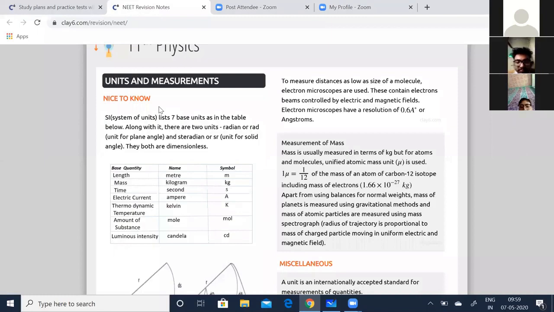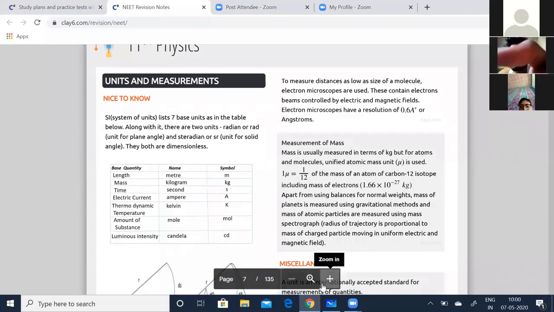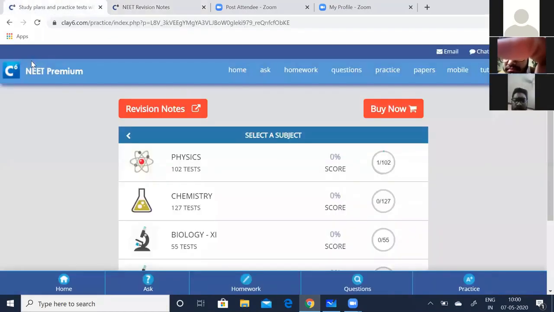So today I'm going to start with units and measurements. Quickly, let us go through that. Before that, let me also explain how you should. Now you can see there are so many tests here for physics, chemistry, and biology, some 102 tests. So soon after I briefly go through units and measurements, I'll do a sample test for you so that you will know how to get through that. Okay, so first,